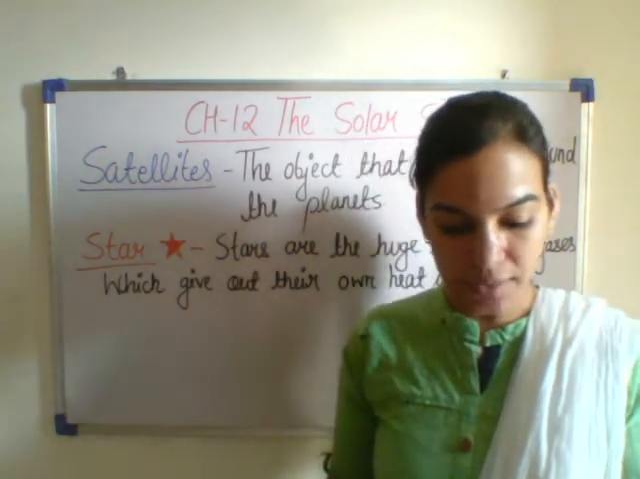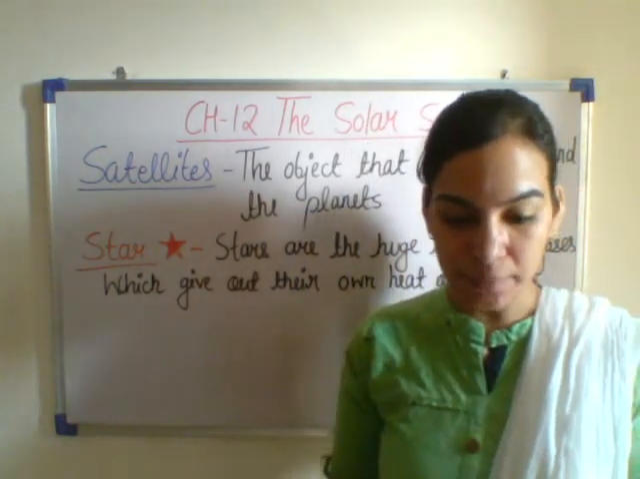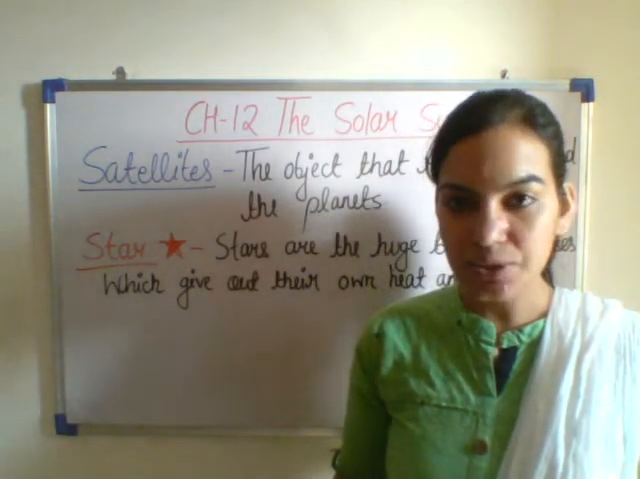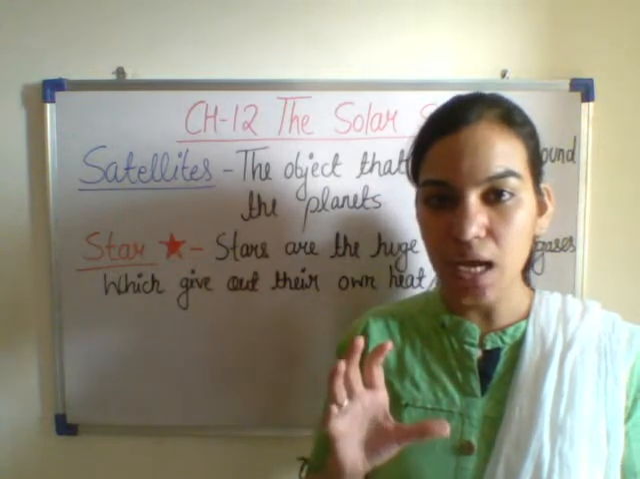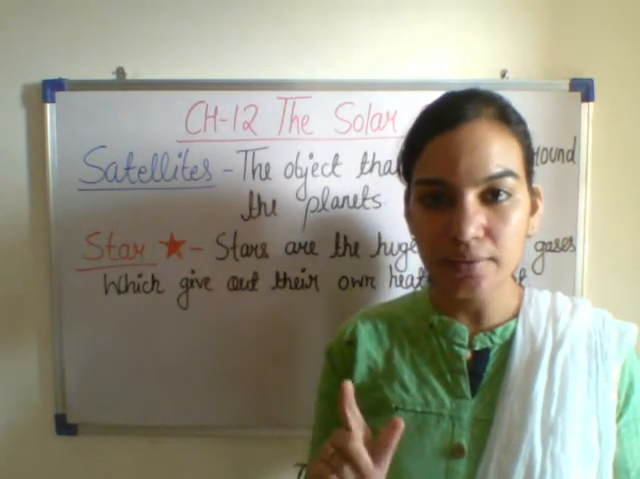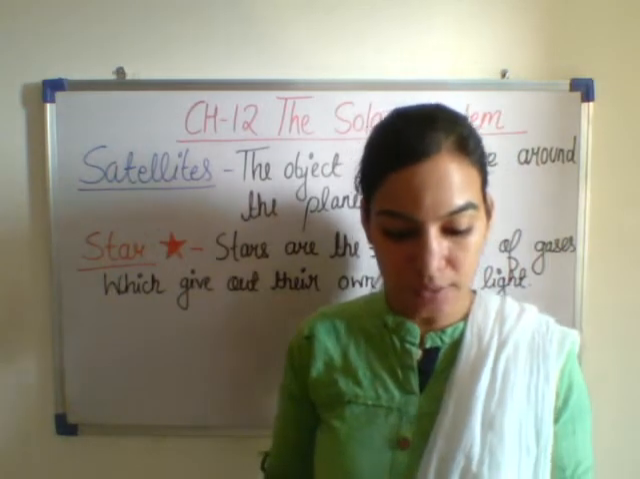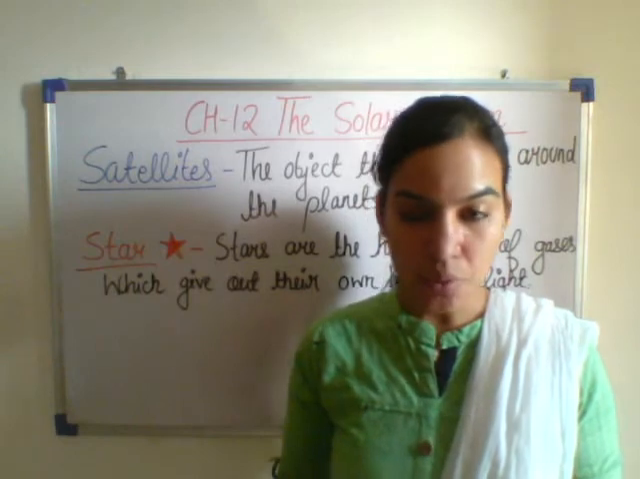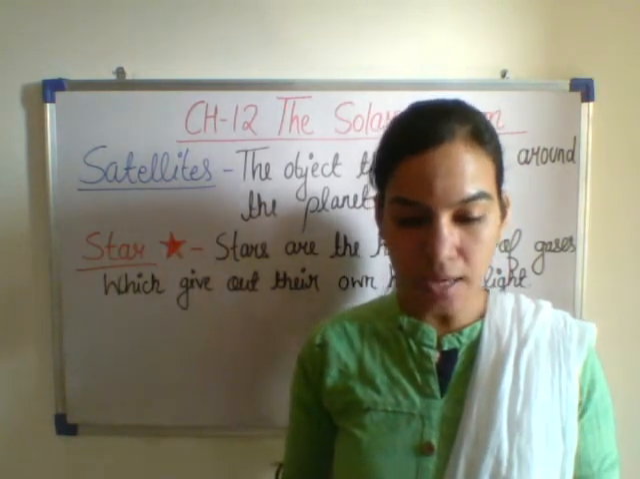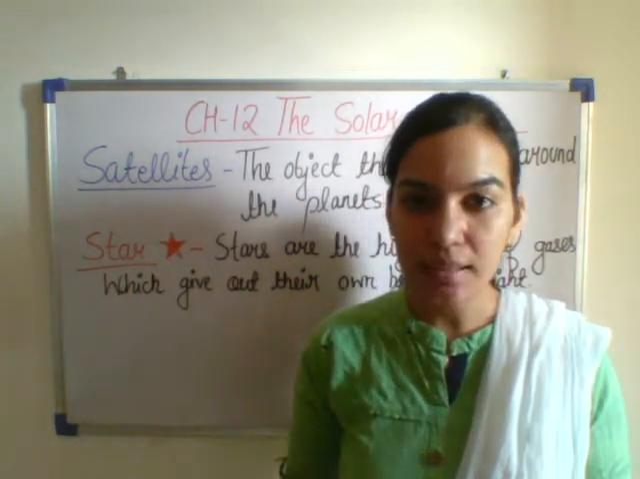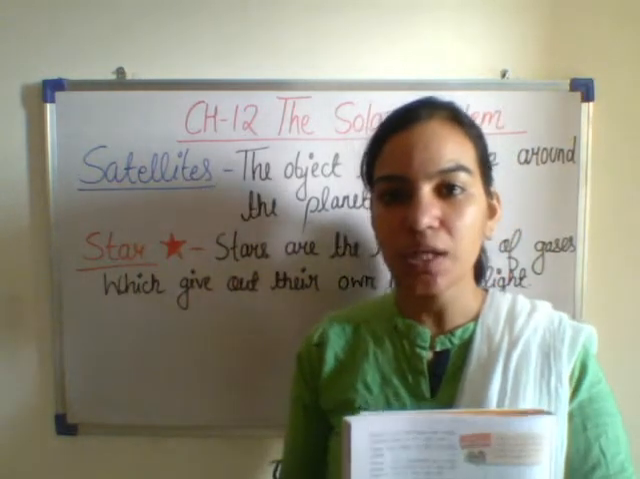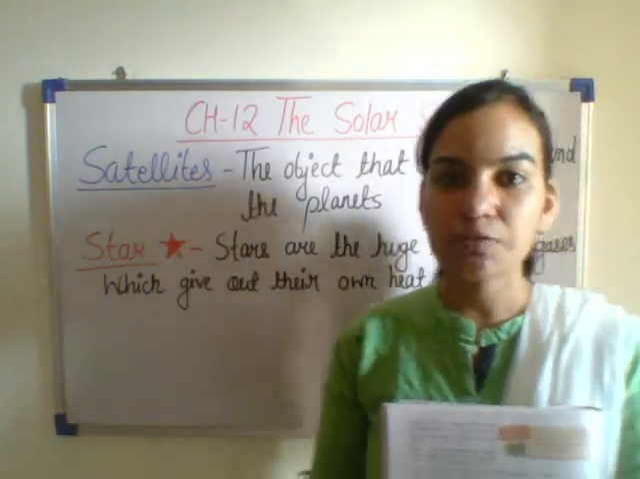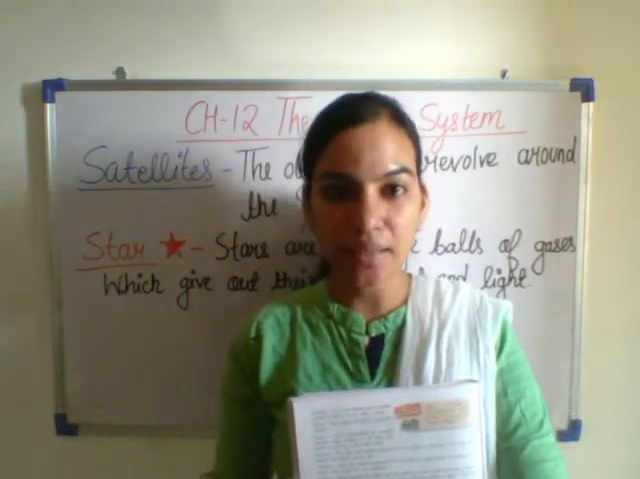Stars appear to twinkle. A group of stars forming a pattern in the sky is called a constellation. What is a constellation? A group of stars that form a particular pattern. That pattern is called a constellation. Some of the constellations are Ursa Major, Ursa Minor and Orion. These are the names of some of the constellations. Constellations are groups of stars which form a particular shape in the sky.